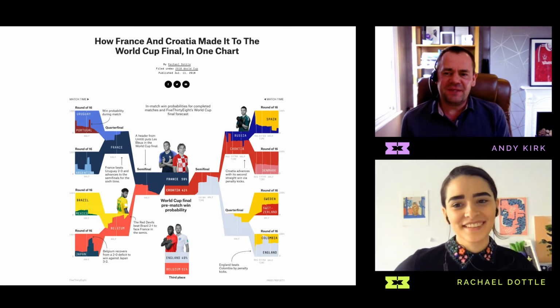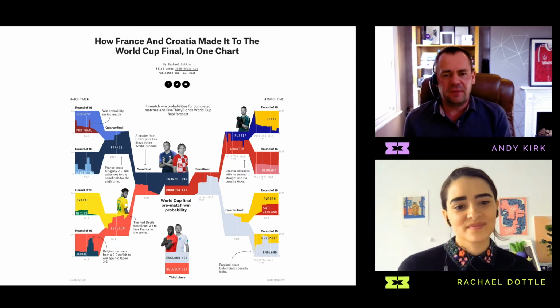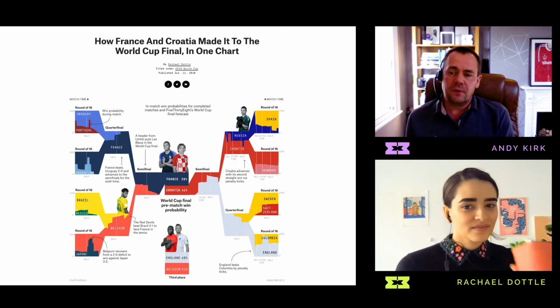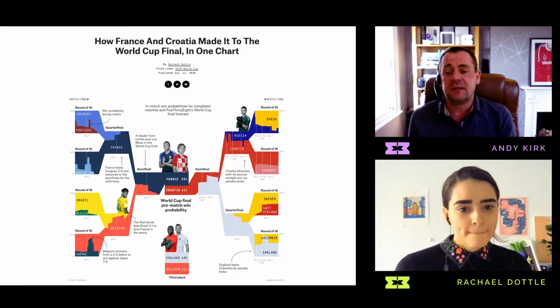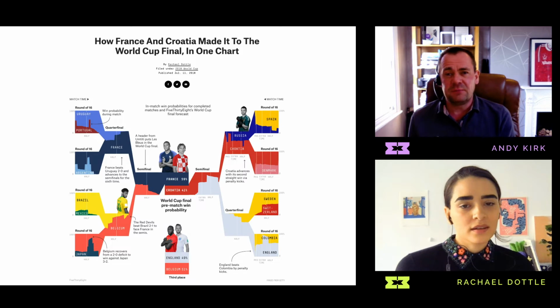And moving on to the design discussion then. We've spoken before about the area charts as the representation method across a full match. What's the likelihood of each team progressing? Was it always a stacked area chart, or were there any other methods that you tried out, played with, sketched?